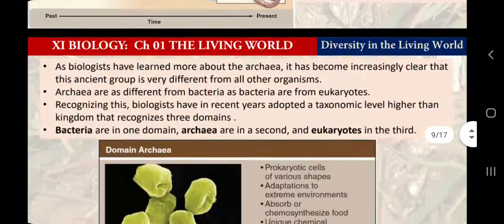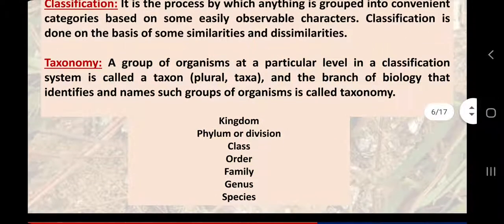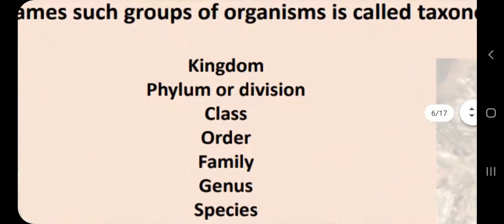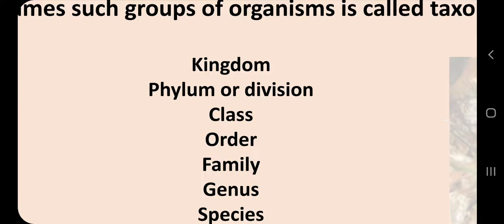So by the same analogy, we have this type of grouping in living organisms. As we classified our school into primary, secondary and senior secondary stream, then houses, then classes based on age, then sections, for example class 11th A or 11th B, then boys or girls, then again house selection.